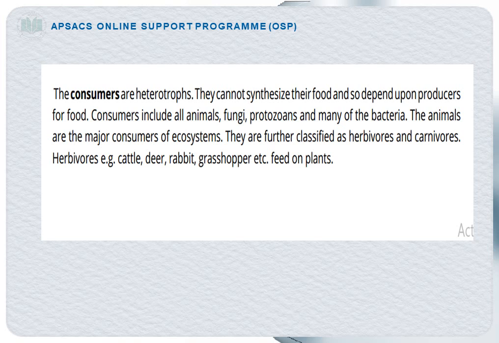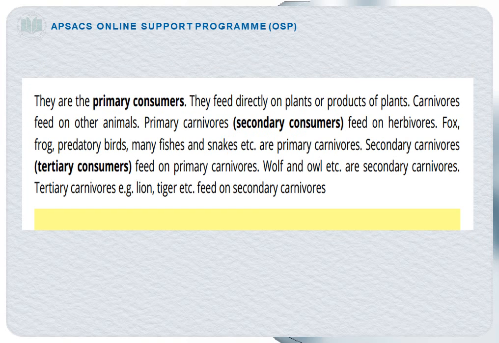And the animals are the major consumers of the ecosystem. The consumers can be further classified as herbivores and carnivores. So the examples of the herbivores include cattle, deer, rabbit, grasshopper, etc. They feed on the plants. Now we will discuss the carnivores and herbivores further in detail. So the herbivores feed on the plants and are called the primary consumers, for example cattle, rabbit, etc. And the carnivores feed on other animals.